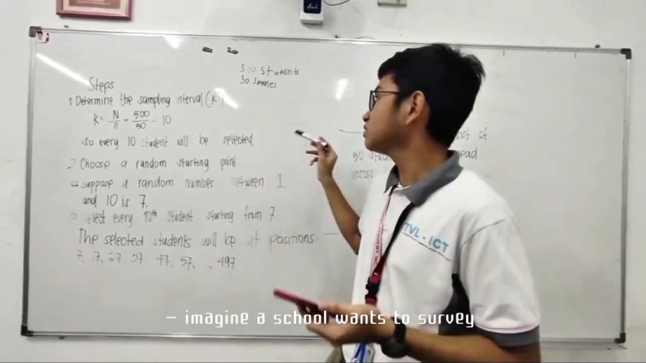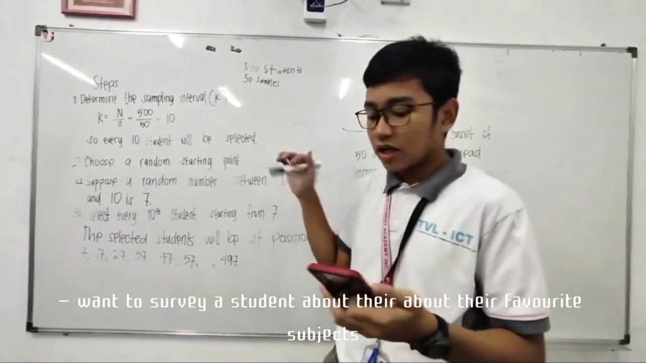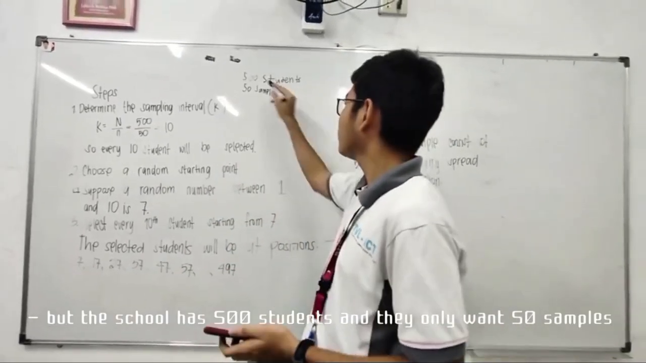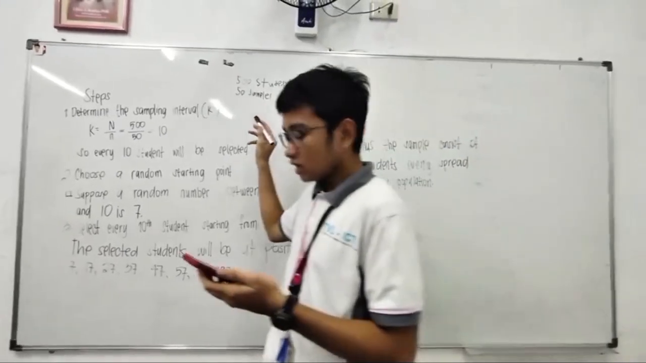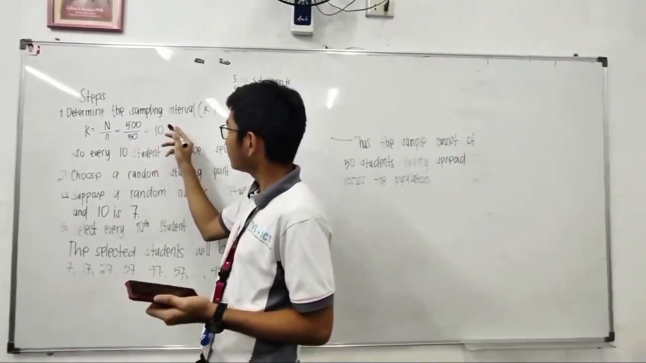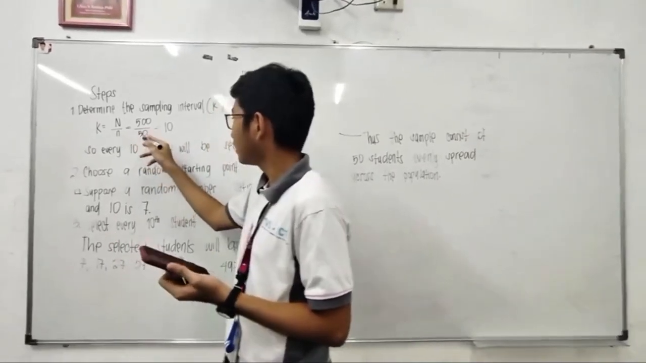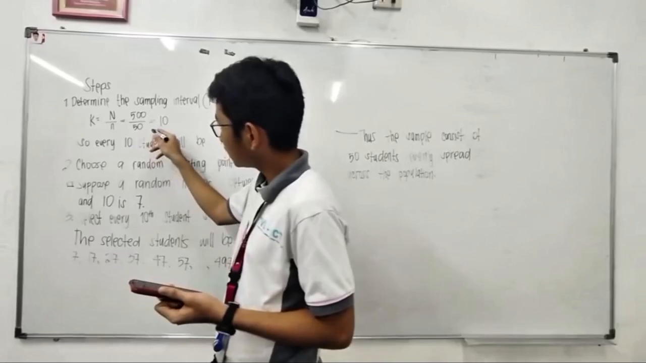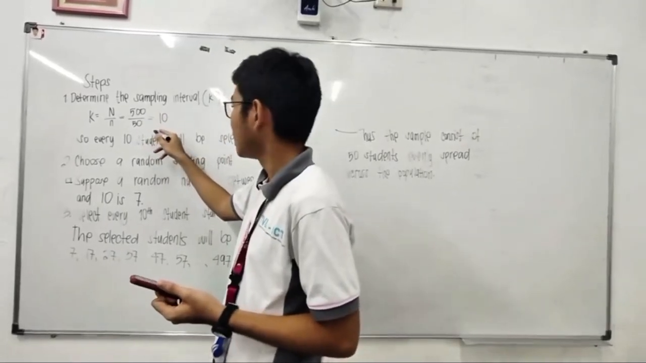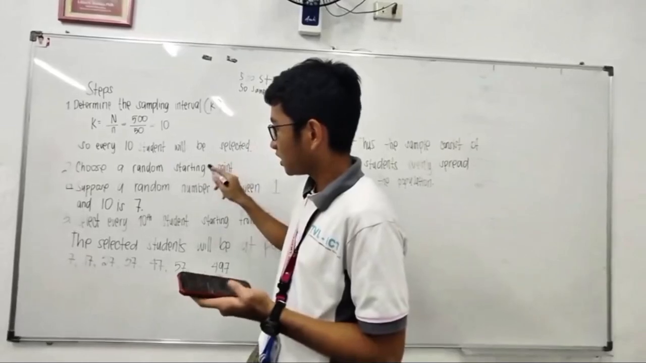imagine a school wants to survey students about their favorite subjects. The school has 500 students, and they only want 50 samples. So first, we must determine the sampling interval. k equals N over n, which is 500 over 50, equals 10. So every 10th student will be selected.